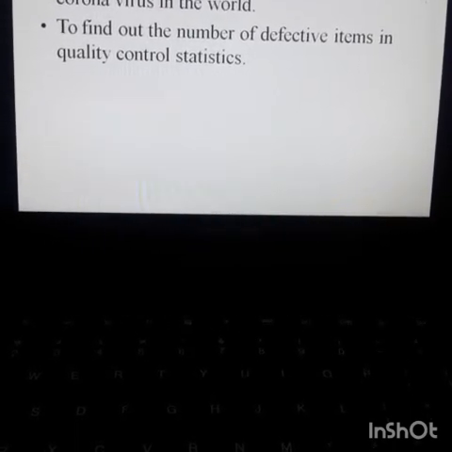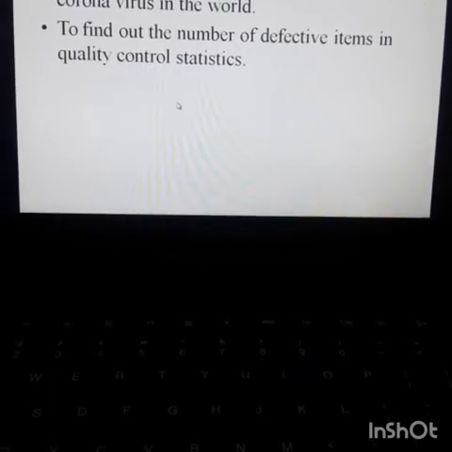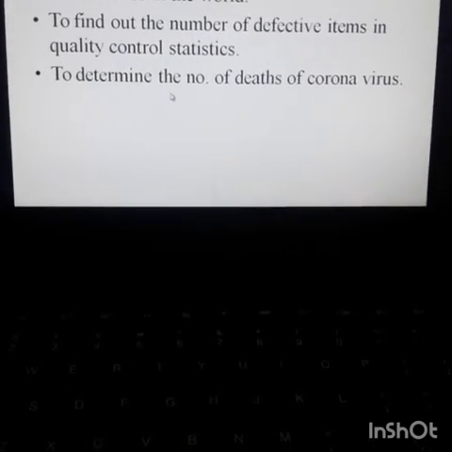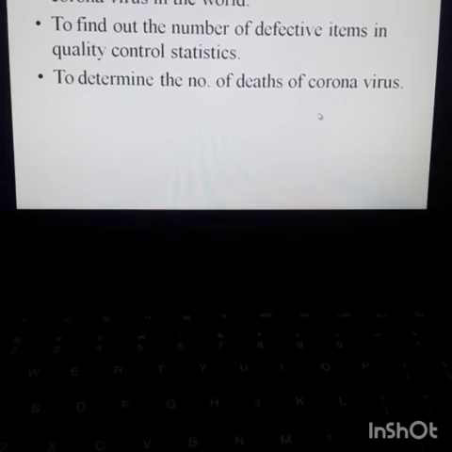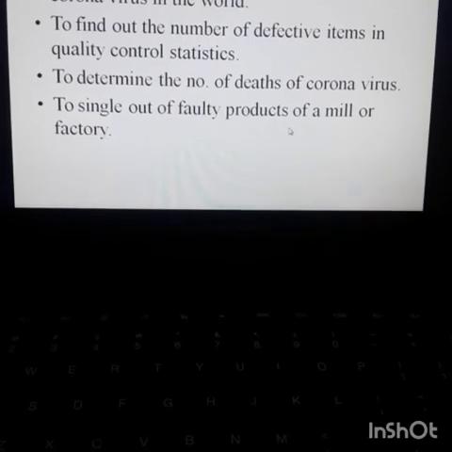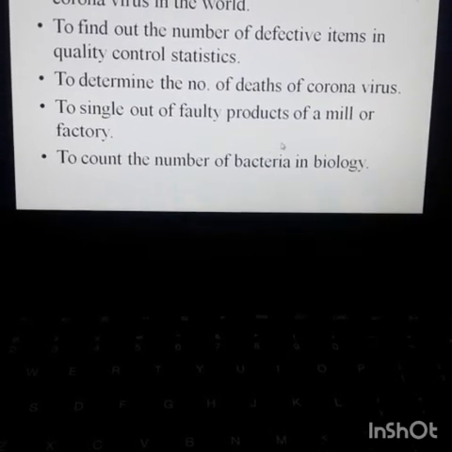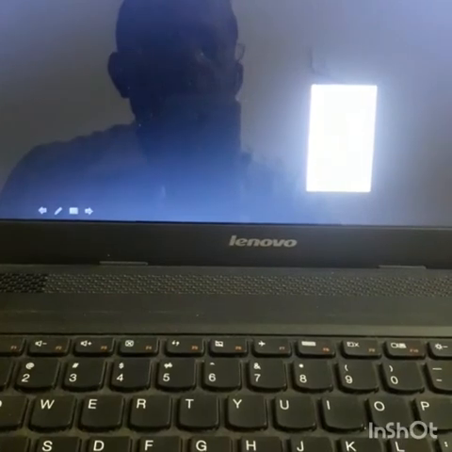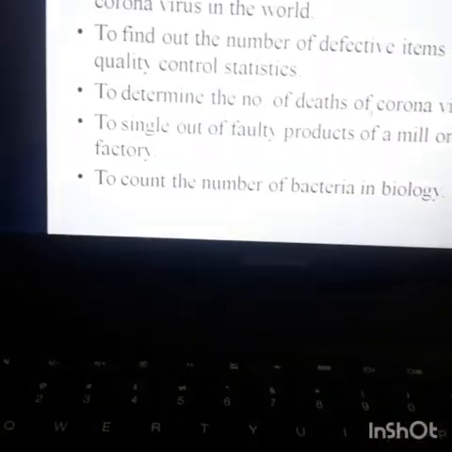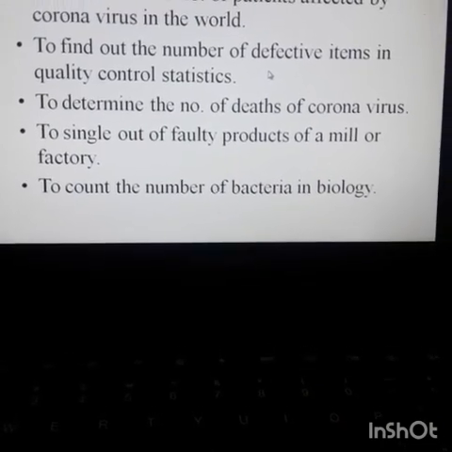It is used to find the number of defective items in quality control statistics, to determine the number of deaths from coronavirus, to find the single defective out of 40 products of a mill or a factory, and to count the number of bacteria in biology. These are all the uses of Poisson distribution, and this is all about today's class.